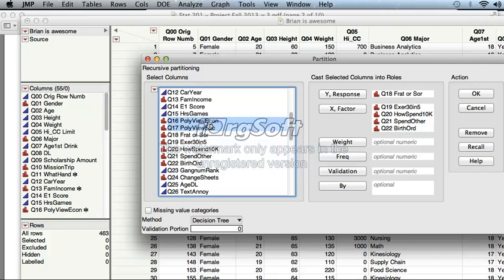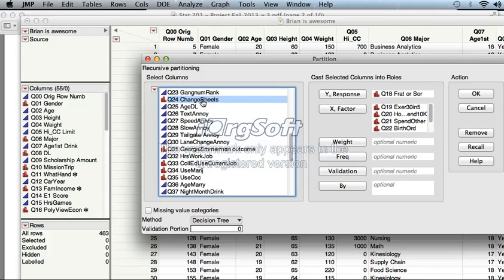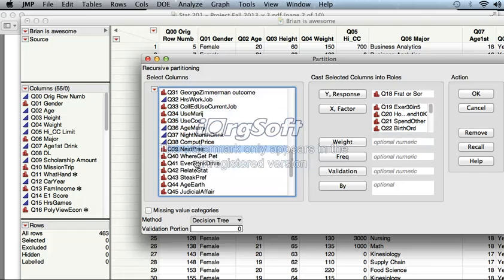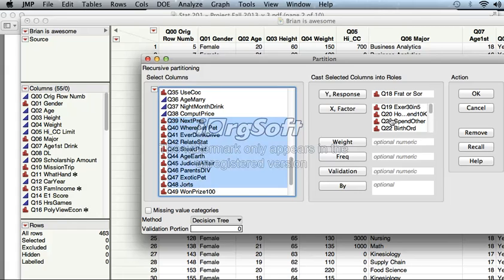If you notice, I am selecting variables that are red. Those are the ones we will use. Maybe it's how often people change their sheets. Selecting multiple variables here and putting them in to sleuth around in the data. I want to remind you right now that this is not the proper way to do it. I'm doing a little sleuthing before I pick mine. Also, don't try to pick the one I pick. Please don't do that. Okay, let me remove that next present one. That one can get a little wonky. But what I'm doing here is the data mining tool that I've showed you a few times in class.